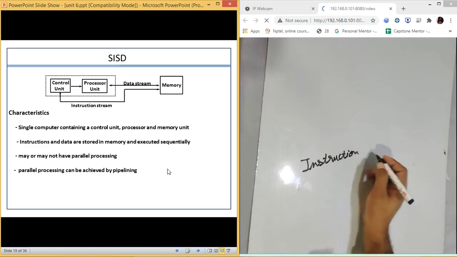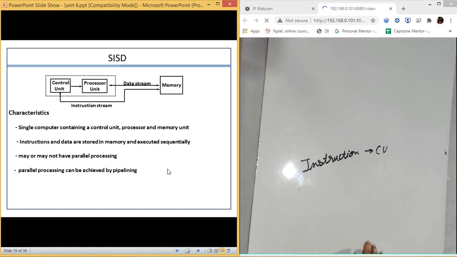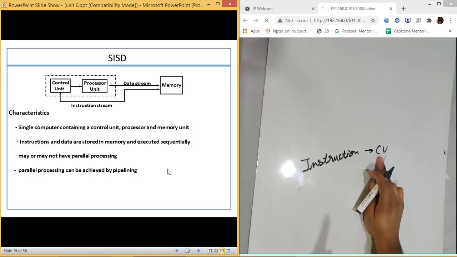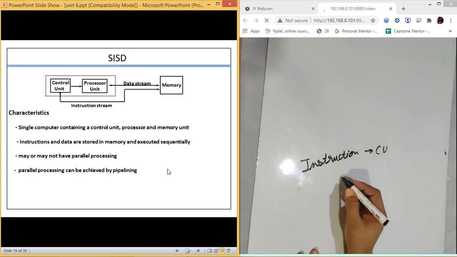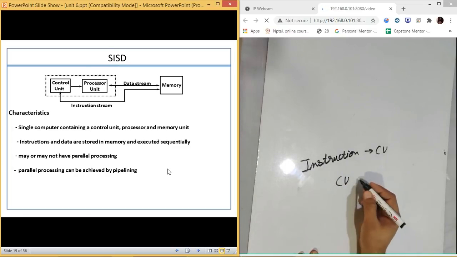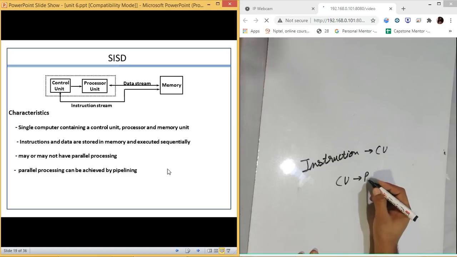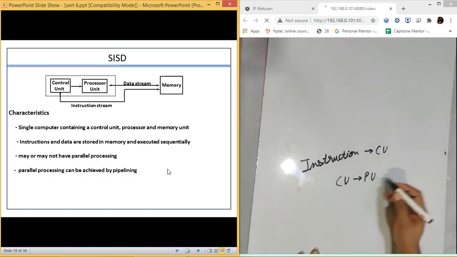That will be the control unit. The control unit is the one which gives you the instructions. If we have a single control unit, it is going to issue a single command at one time. So you can remember it this way: if the control unit is one, then it will be single instruction. If there are multiple CUs, then we have multiple instructions. So we have the control unit, a processing unit, and memory.